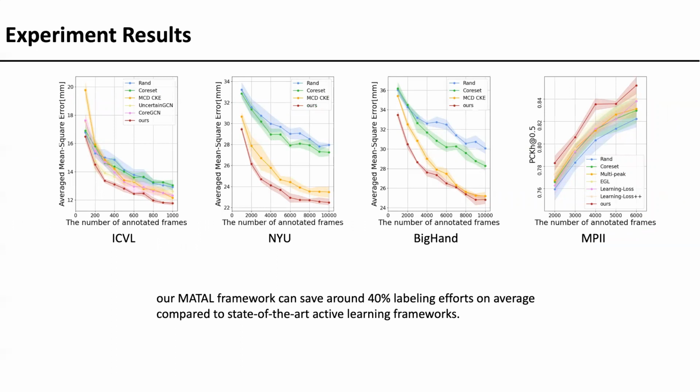Our model can save around 40% labeling efforts on average compared to state-of-the-art active learning frameworks. If you are interested in our work, please refer to our paper for more details.